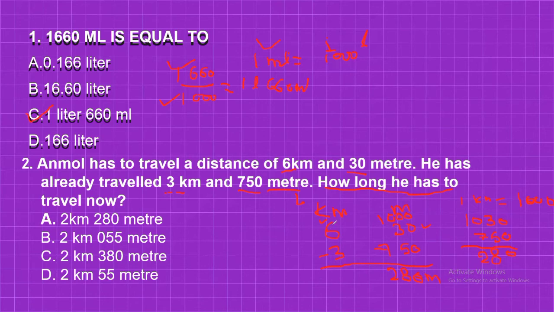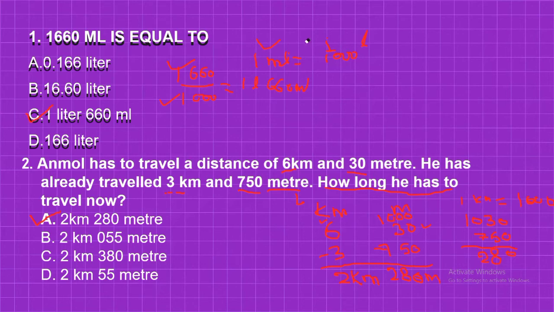280 meter, and this is 5 actually. 5 minus 3 will be 2. 5 minus 3 will be 2 kilometer. So answer is 2 kilometer and 280 meter. So option A is correct. So this is question number 2.